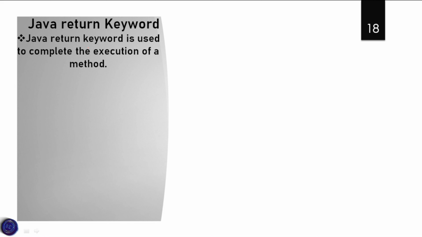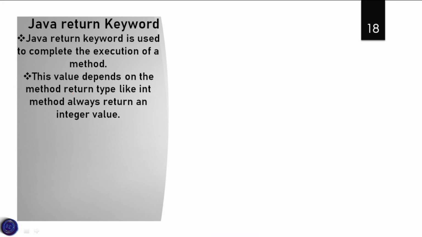Now let us discuss the Java return keyword. The Java return keyword is used to complete the execution of a method. So in a class we have different methods. In order to complete the execution of that method, we use the return keyword.